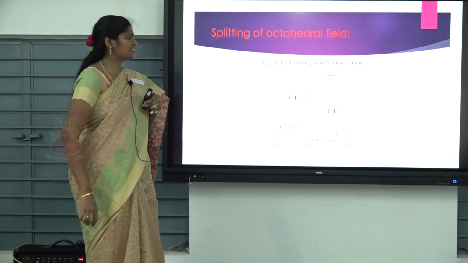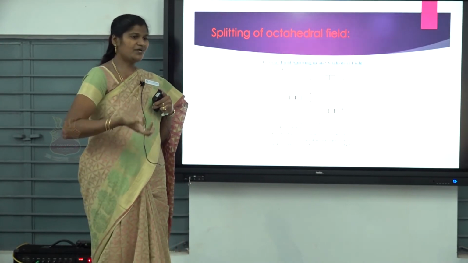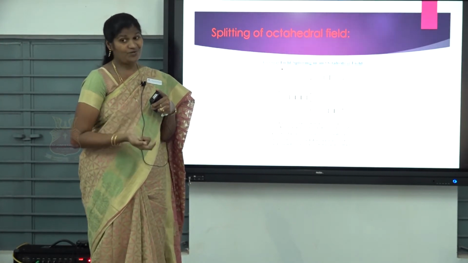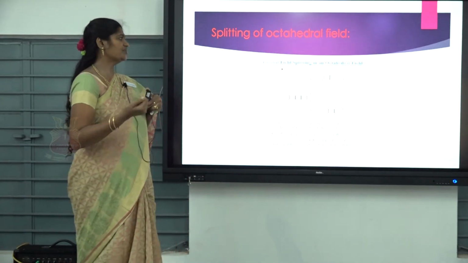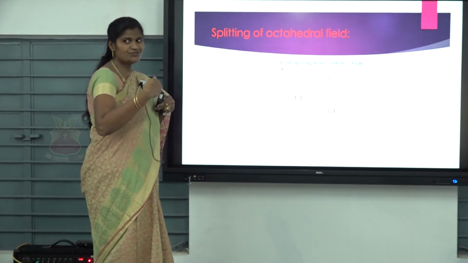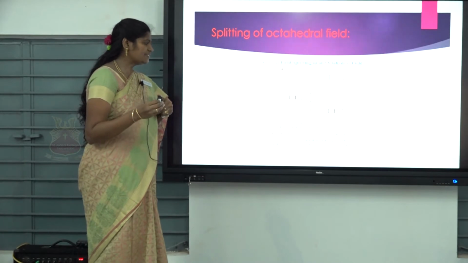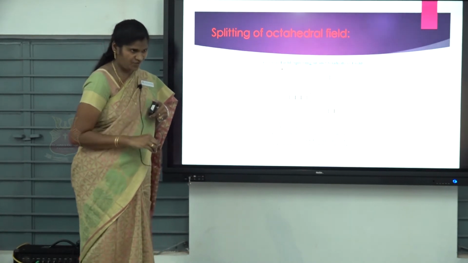Then, crystal field splitting in an octahedral field. So many fields are there, isn't it? Octahedral, tetrahedral, tetragonal and square planar. First we are going to see octahedral. I already said the d orbitals split into t2g and eg. Eg is nothing but the higher energy set of orbitals.